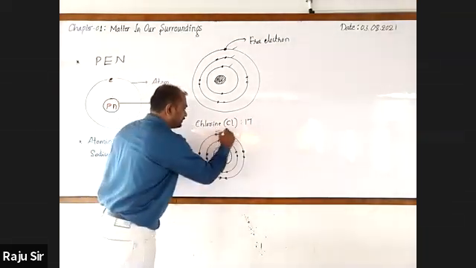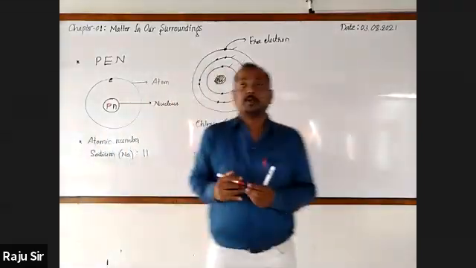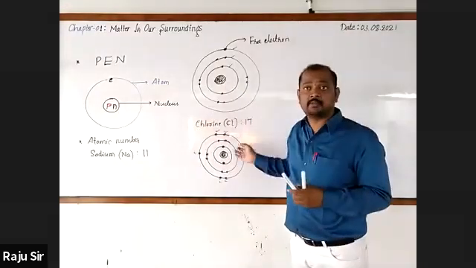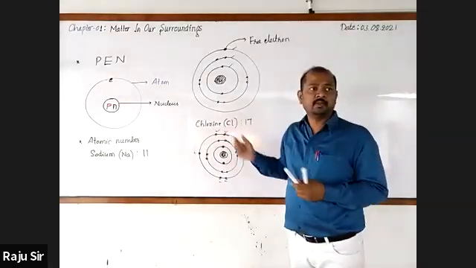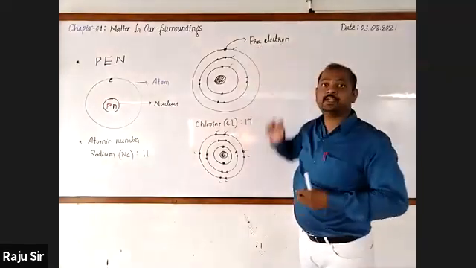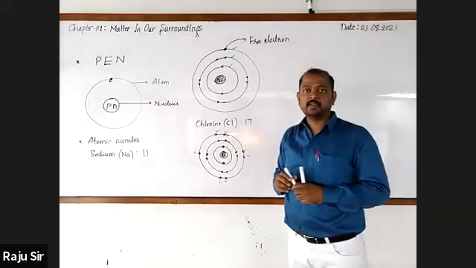These are the 7 electrons in the outermost orbit, the last energy level. So these electrons are called free electrons. Got it?